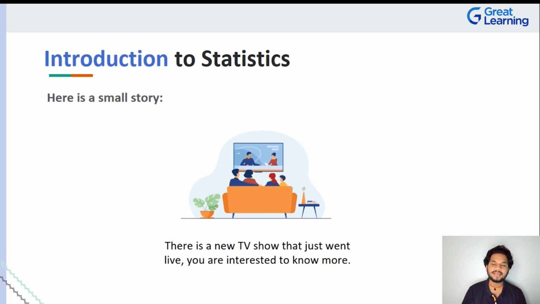Now, what do you mean by seeing ratings? Ratings are just numbers on a certain scale, which will give you some sort of clarity about the concept itself, right? Now, if your TV show is all about stand-up comedy, let's just say, and you have someone saying, hey, I rate this 4 out of 5. Now, the advantage here is that you have a rating, as in you can understand on a scale of 0 to 5, maybe 0 being the worst and 5 being the best, that this TV show is doing great. So you have a mathematical number describing the data and giving you a hint at what the outcome might